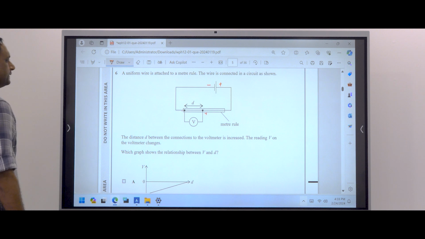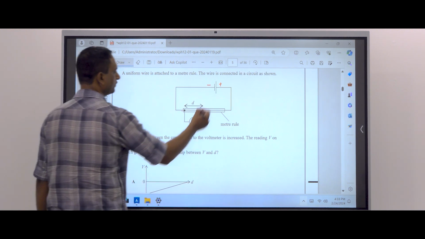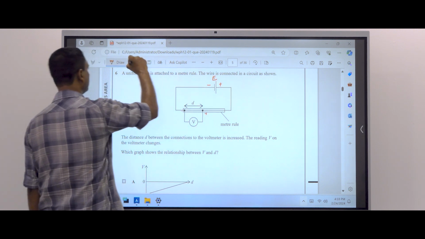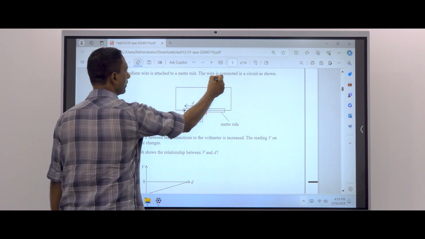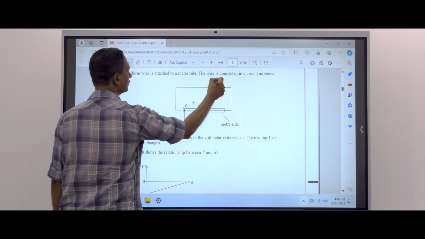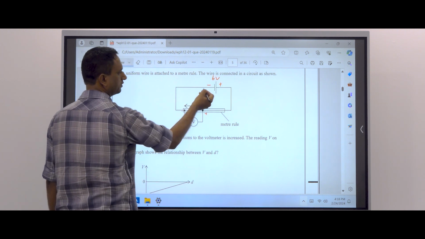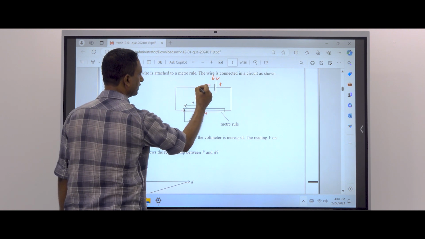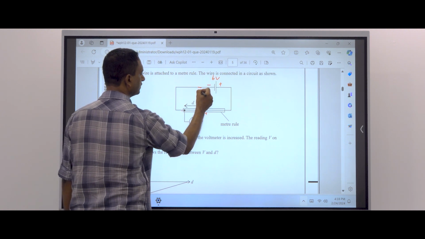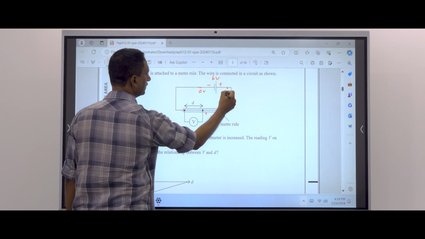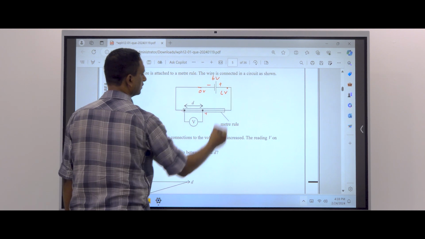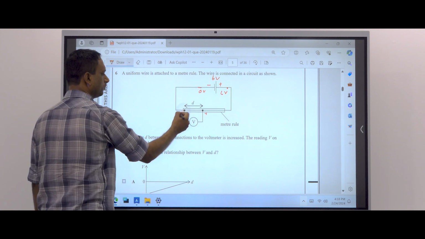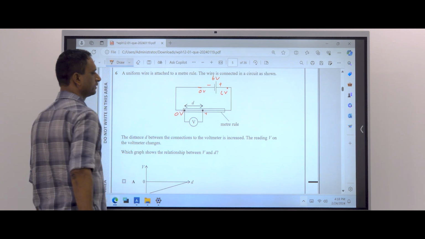Right. Say the voltage is E. Okay, it's better we take a number. Say a 6 volt battery. Then the idea of 6 volt means here negative side 0 volt, positive side 6 volt. Then this side the voltage is 0 volt.